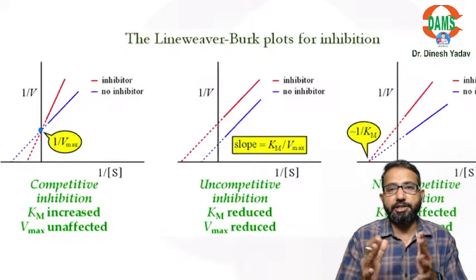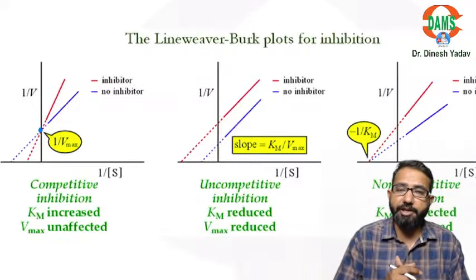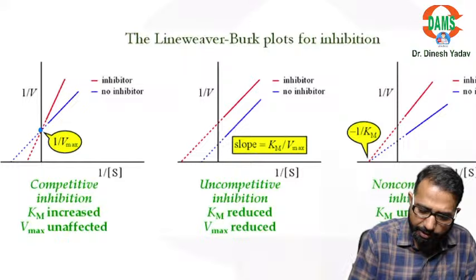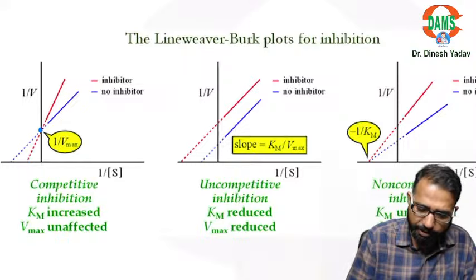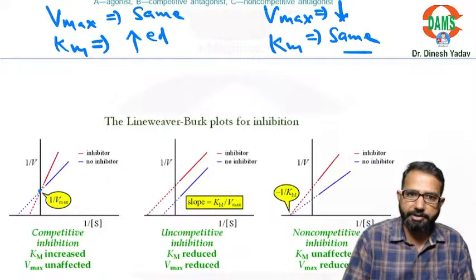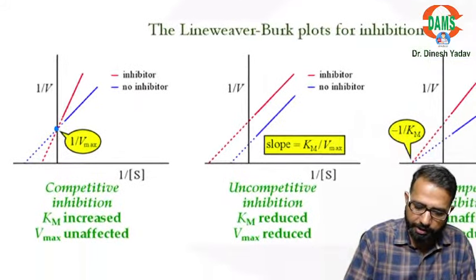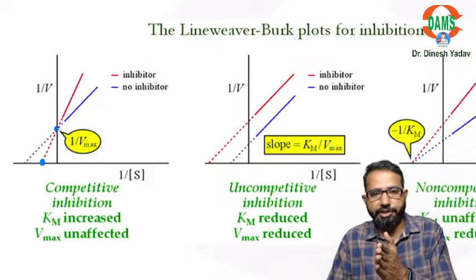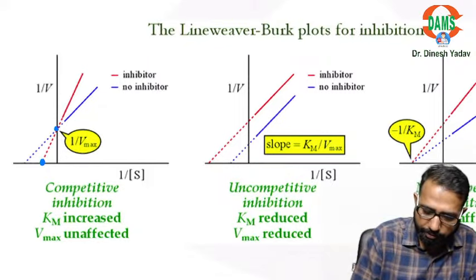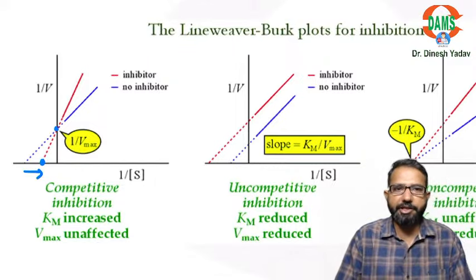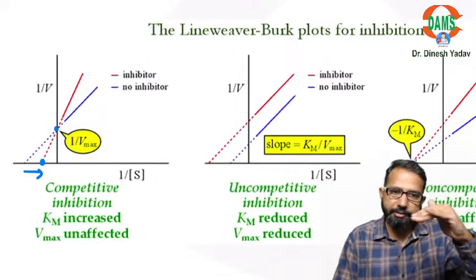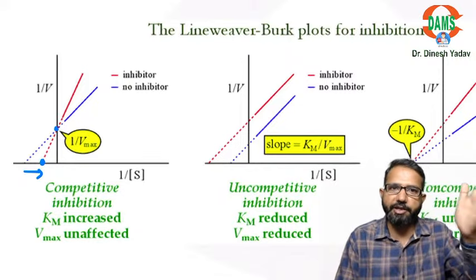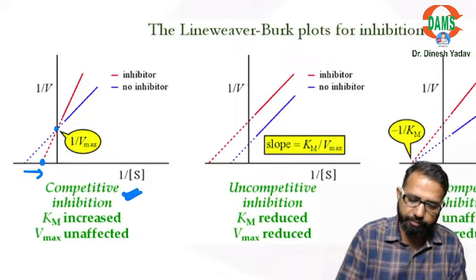1 by S means amount of the substrate, but 1 by S, it means opposite. So you can see after giving inhibitor, this is 1 by S. When you see this 1 by S, it is in the negative direction but towards the 0. It means it has been increased. So the height is same but the graph shifted to right. So that is competitive.